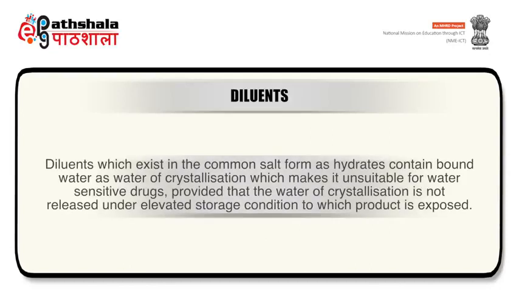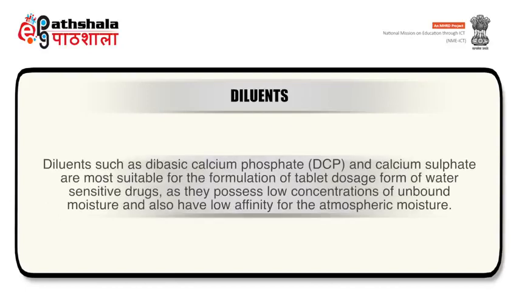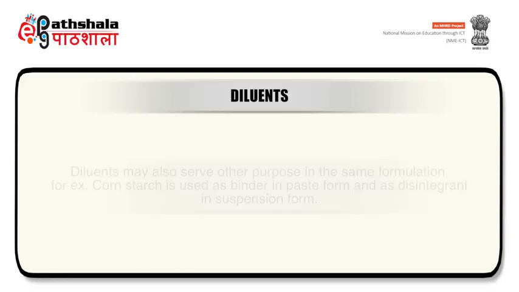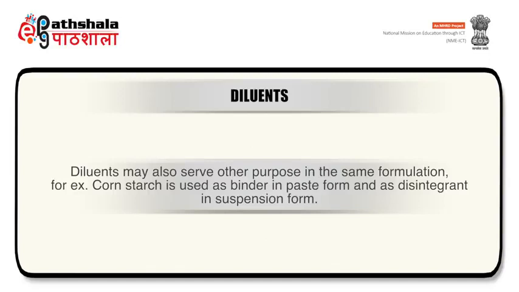Diluents which exist in the common salt forms as hydrates contain bound water as water of crystallization, which makes them unsuitable for water sensitive drugs, unless the water of crystallization is not released under elevated storage conditions to which the product is exposed. Diluents such as dibasic calcium phosphate and calcium sulfate are most suitable for the formulation of tablet dosage forms of water sensitive drugs, as they possess low concentrations of unbound moisture and also have low affinity for the atmospheric moisture. Diluents may also serve other purposes in the same formulation.